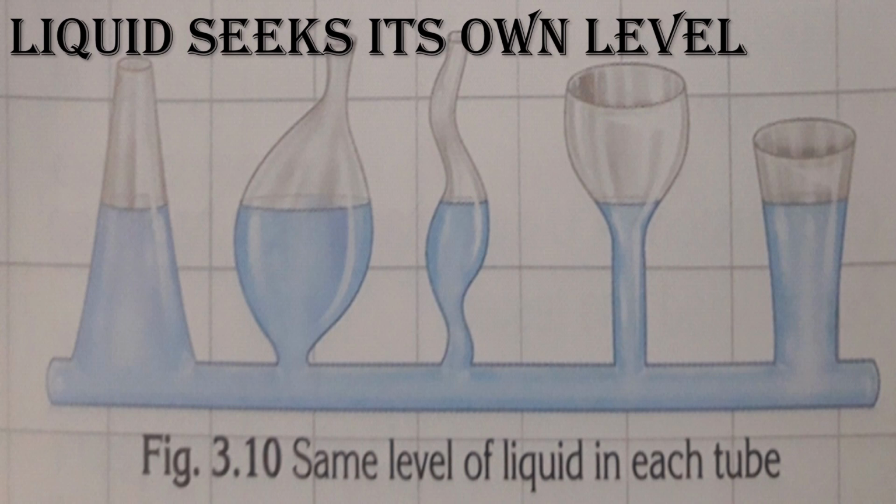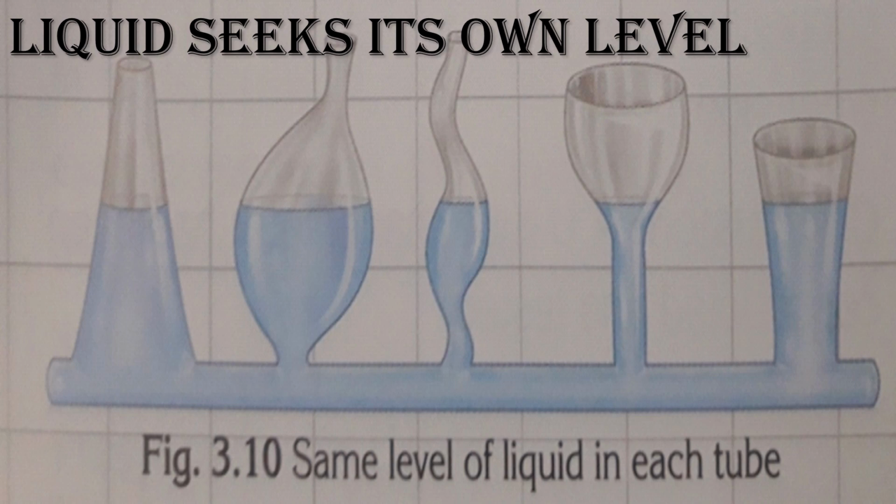Seeks means it finds. The liquid finds its own level. Even if you take any irregular container, the liquid seeks its own level.